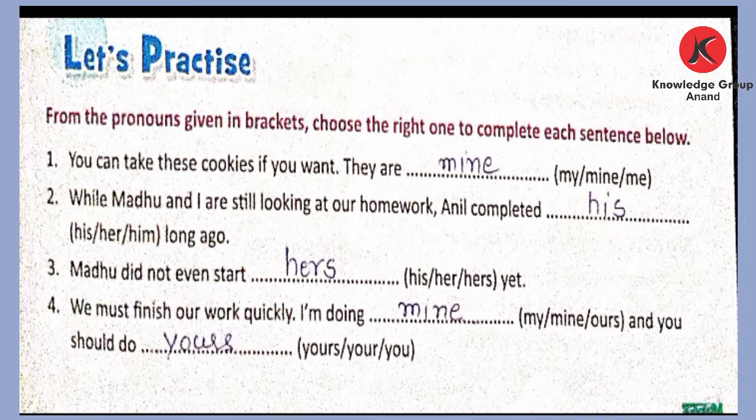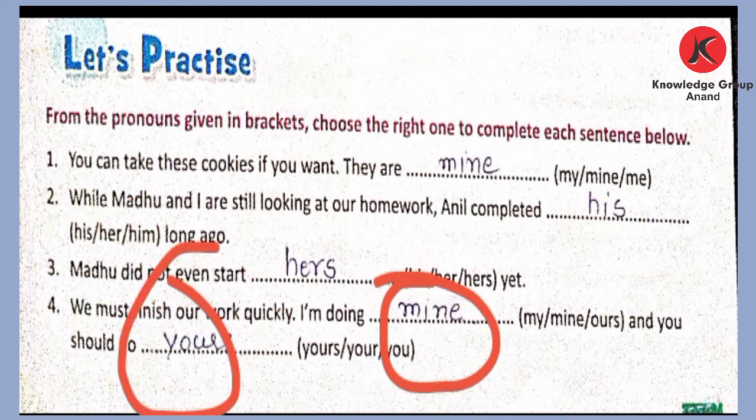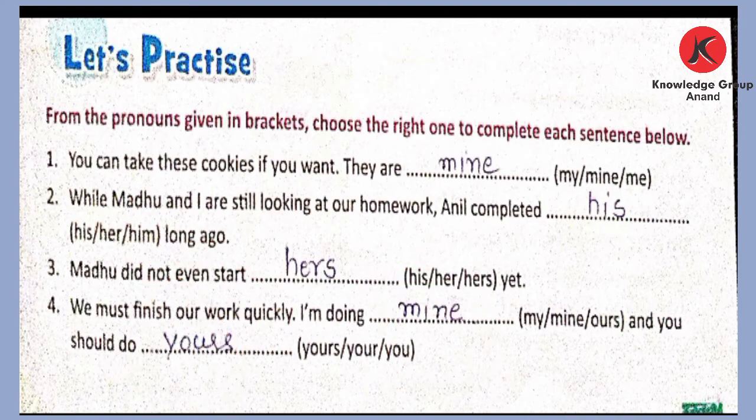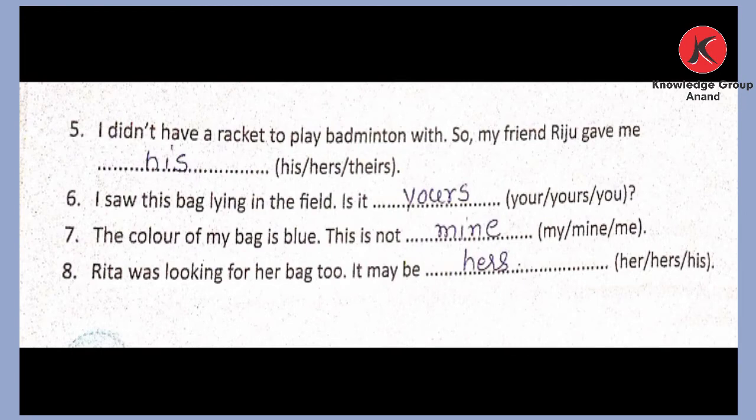Next, we must finish our work quickly. I am doing dash and you should dash. I am doing, so naturally for I the possessive pronoun is mine. So we have used here mine, and you should do, for you the possessive pronoun is yours. So we have used here yours.